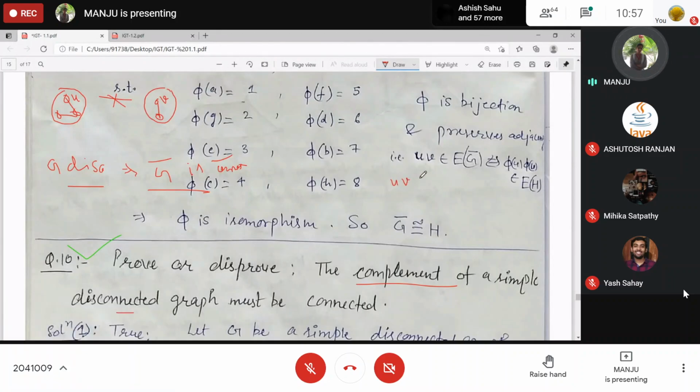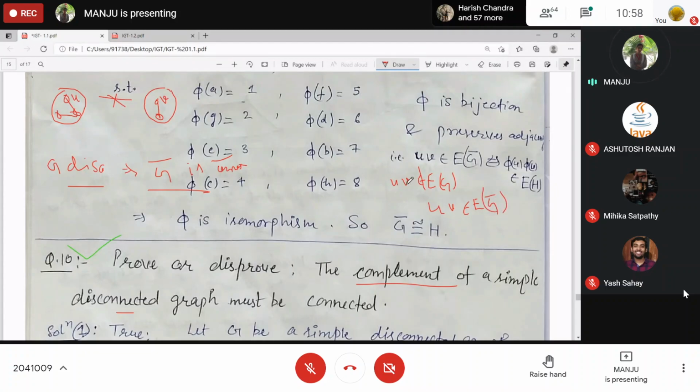If these are not connected, obviously this is not an edge in G. Understood? Yes, UV is not an edge in G. What about in G complement? UV will be an edge in G complement.